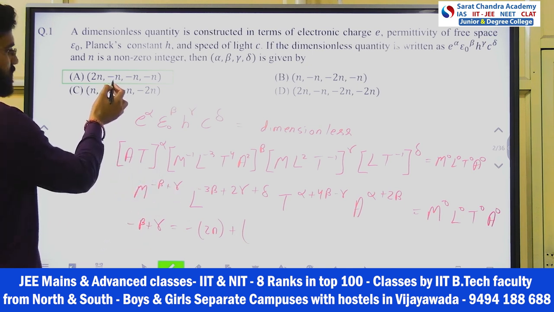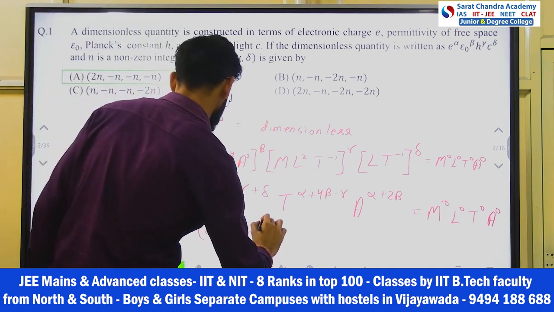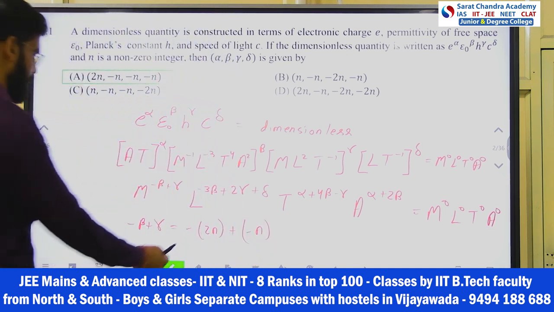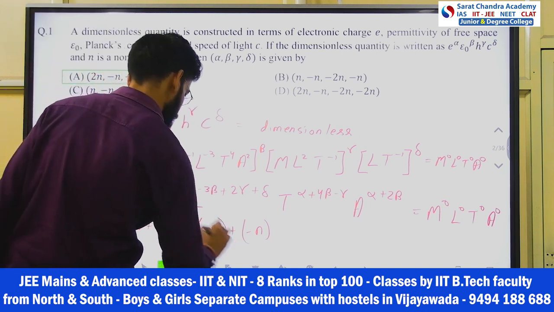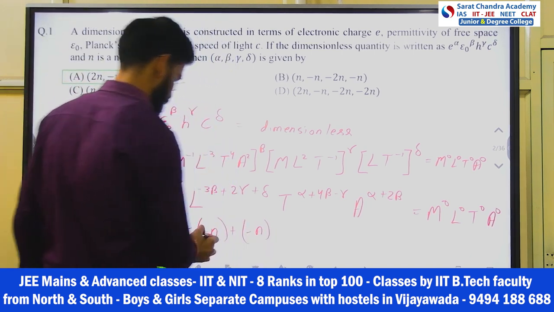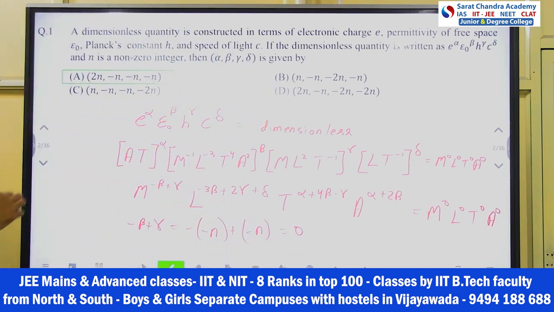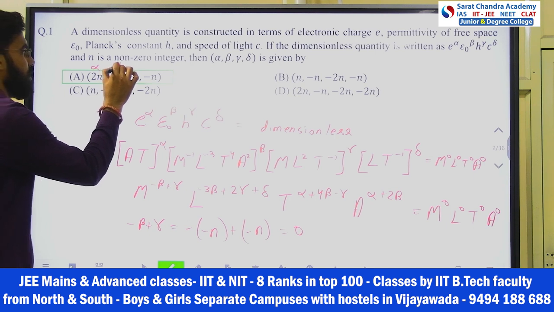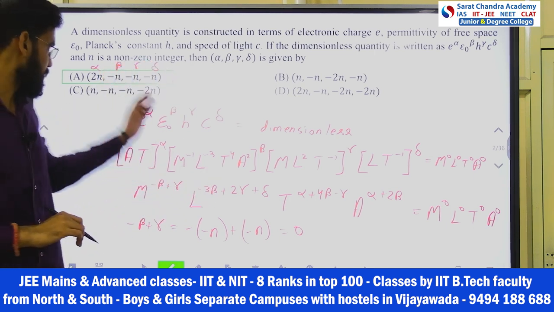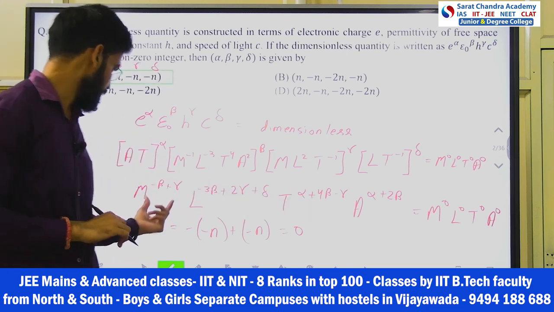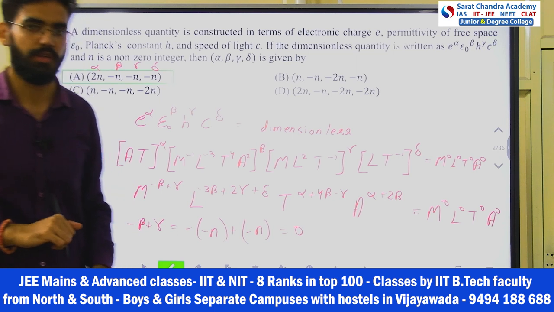So alpha, beta, gamma... sorry, beta is minus n here. That's what I thought: minus n. So how much did this come? Minus minus becomes plus, and the other is minus, so this came 0. Like that you check every option. This is alpha, this is beta, this is gamma, this is delta. For every option you check all of them, and for option A you will get all of them as 0.